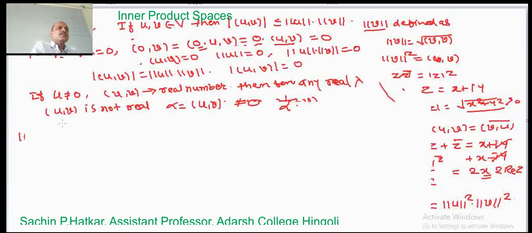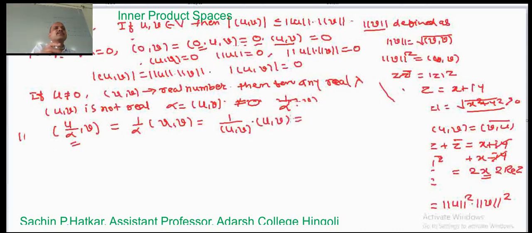So we calculate the inner product of u by alpha comma v. Alpha is a scalar quantity, so we write this as 1 by alpha into the inner product of u comma v. But alpha is 1 divided by the inner product of u comma v, so this gets cancelled and we get 1.